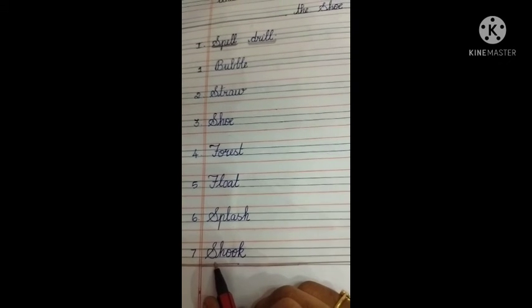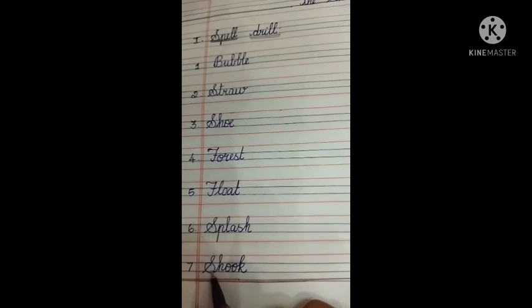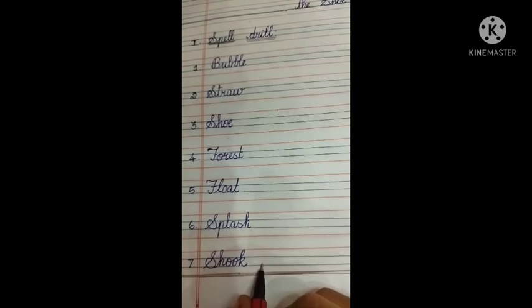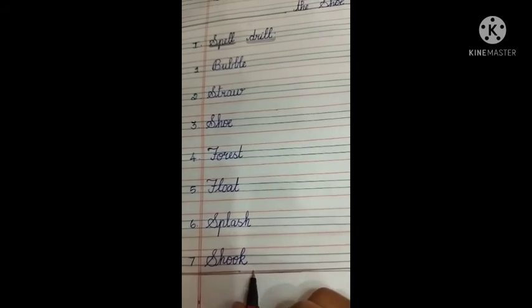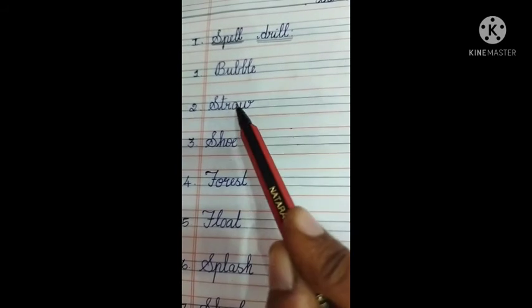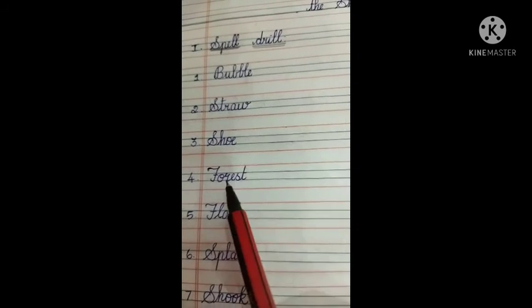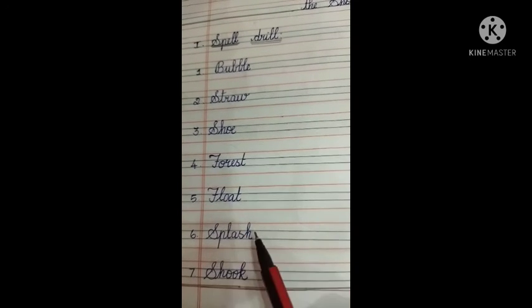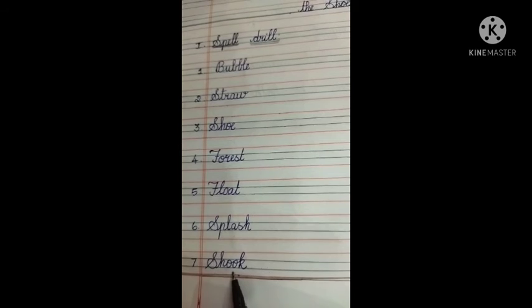What is the seventh word given here? Soak. See the spelling carefully. S-O-A-K. Soak. What is the spelling? S-O-A-K. Soak. Okay, so the first word is bubble, second one is straw, third one is shoe, fourth one is forest, fifth one is float, sixth one is splash, and seventh one is soak.